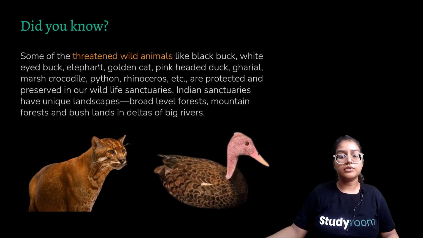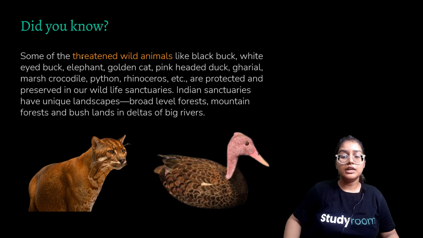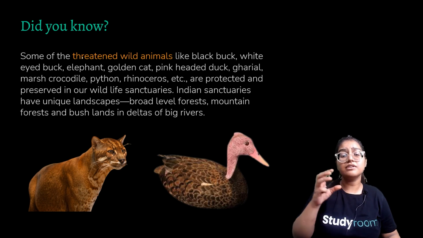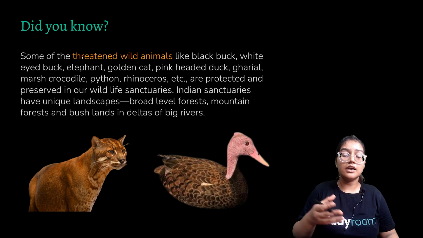Did you know some of the threatened wild animals like black buck, white-eyed buck, elephant, golden cat, pink-headed duck, gharial, marsh crocodile, python, rhinoceros, etc. are protected and preserved in our wildlife sanctuaries. The Indian sanctuaries have unique landscapes: broad-leaved forest, mountain forest, bushlands, and the deltas of big rivers. These animals are protected and preserved in specific wildlife sanctuaries because they are our ultimate treasure.